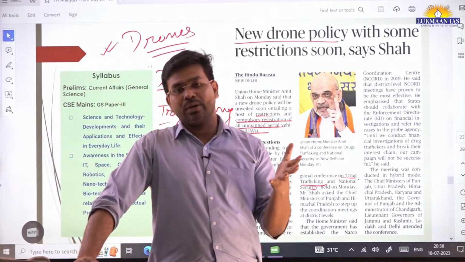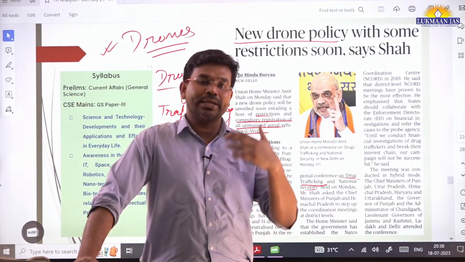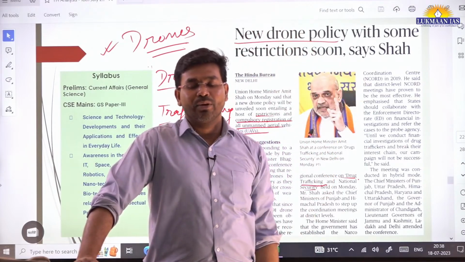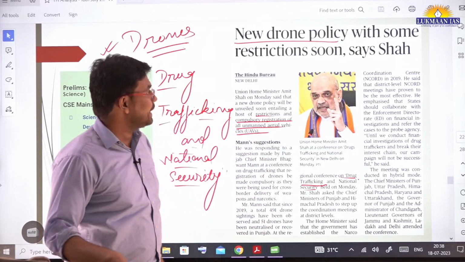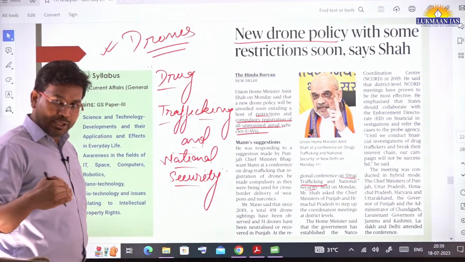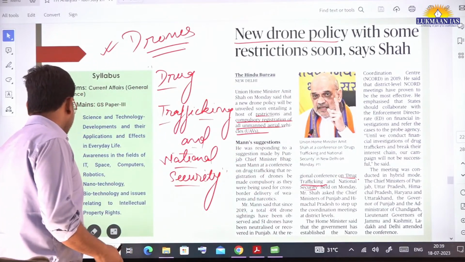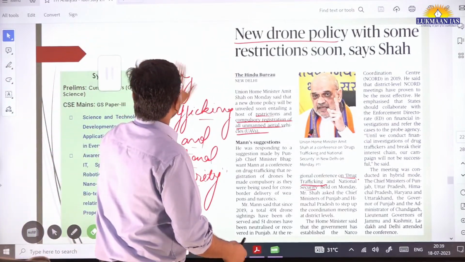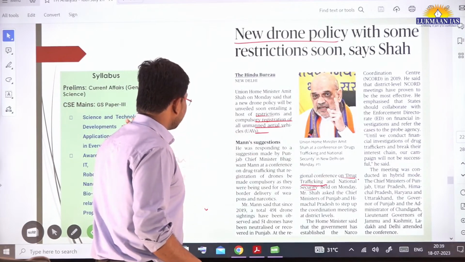Under the new drone policy, they have also created a Digital Sky platform. On that platform you can get your drones registered. A person who wants to fly a drone can also register himself as a pilot.